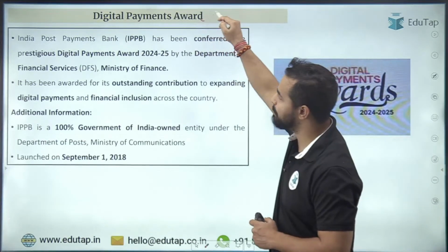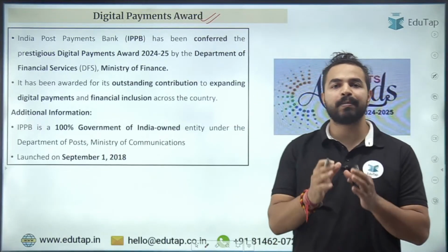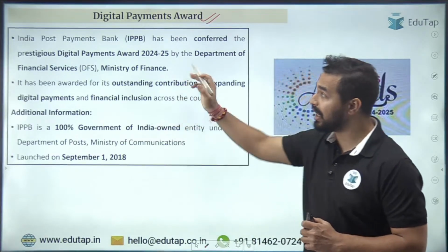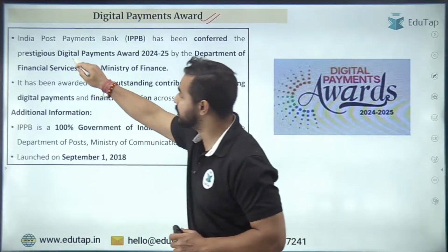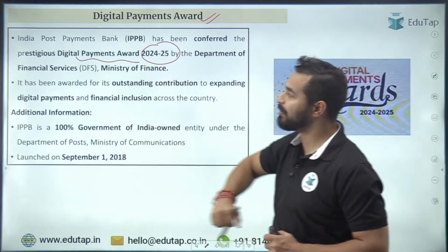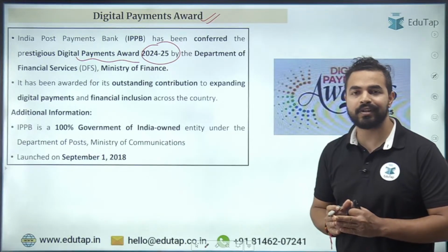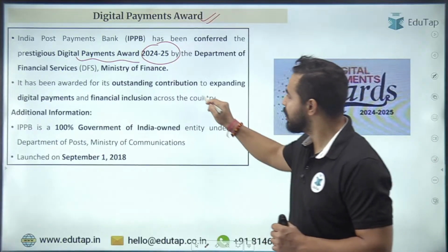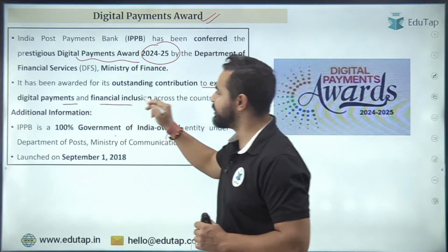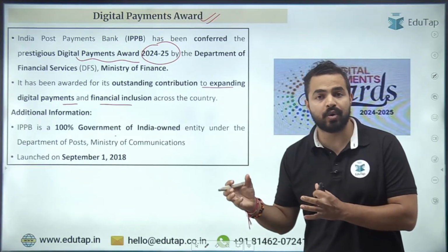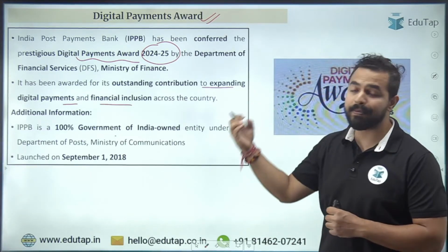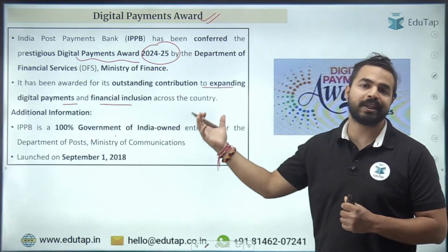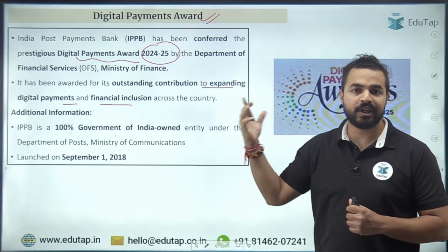Moving to the next part, Digital Payments Award. So my dear friends, the Digital Payments Award was announced by the Ministry of Finance, and in this particular award, India Post Payments Bank has been conferred the Digital Payment Award for 24-25. And why exactly are we giving this award to IPPB? Because of its contribution to expanding digital payments and financial inclusion. To promote financial inclusion in India, and also to make digital payments better and easier for the people, this award has been given to India Post Payments Bank.